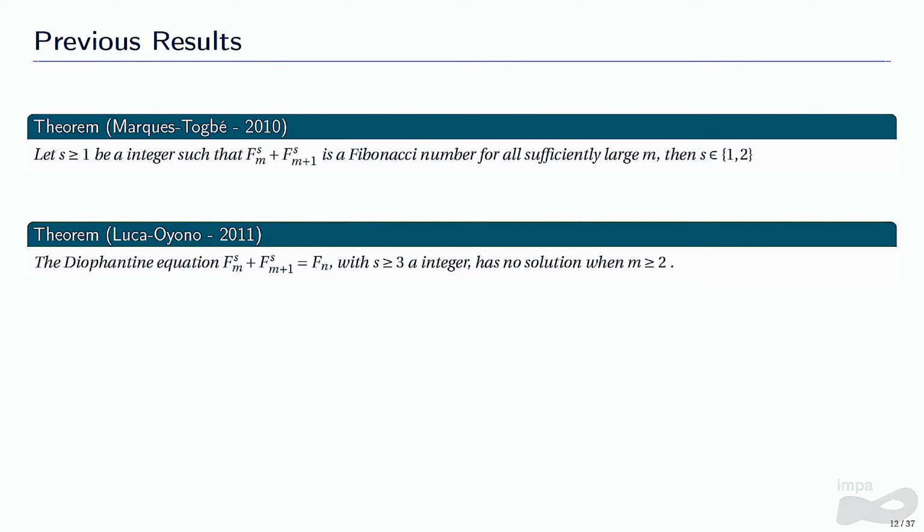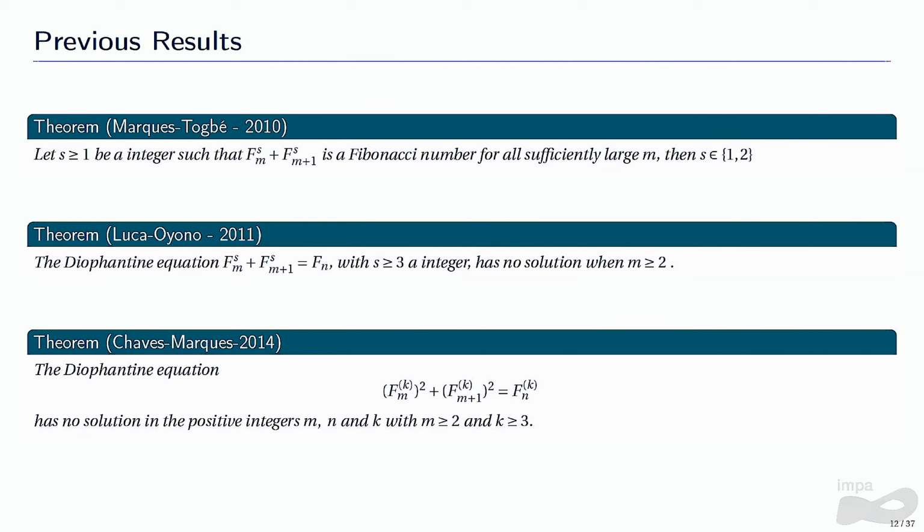And 3 years later, Ana Paula Chaves and Diego Marques solved the k-Bonacci case, and they also found out that if k is greater than 2, then this Diophantine equation here has no solutions. And in all those theorems, they only consider consecutive Fibonacci numbers and consecutive k-Bonacci numbers. And what we thought was, what would happen if we let the distance between the numbers on the left be greater than 1?